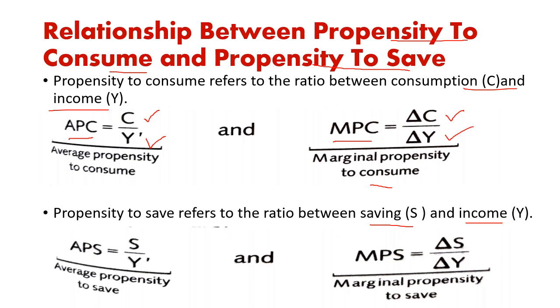Similarly, there are two types of propensity to save, APS and MPS. APS is average propensity to save, that is the ratio between total saving and total income, and MPS is the ratio between increase in saving in response to increase in income. So basically there are two types of propensity to consume, APC and MPC, and two types of propensity to save, APS and MPS. Now what is the relationship between them?